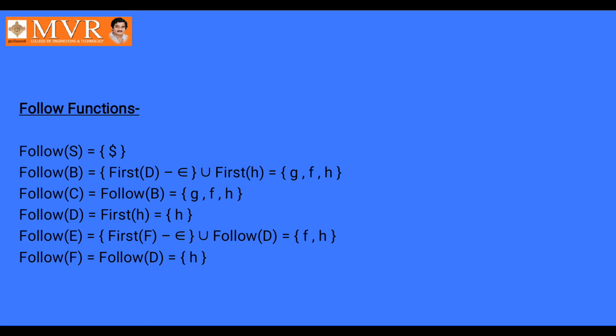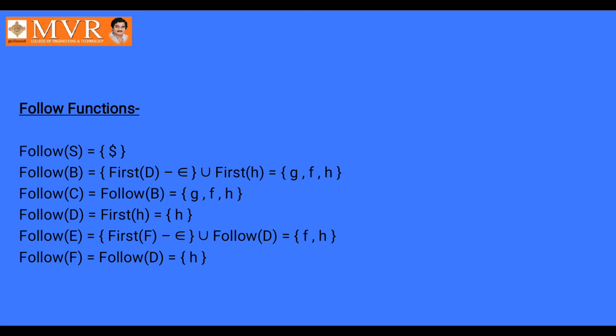There are two types of derivations, leftmost derivation and rightmost derivation. Leftmost means scanning from left to right, and rightmost means scanning from right to left. For a grammar, to perform leftmost derivation and rightmost derivation means, in leftmost derivation we have to derive left to right. In rightmost we have to derive right to left.